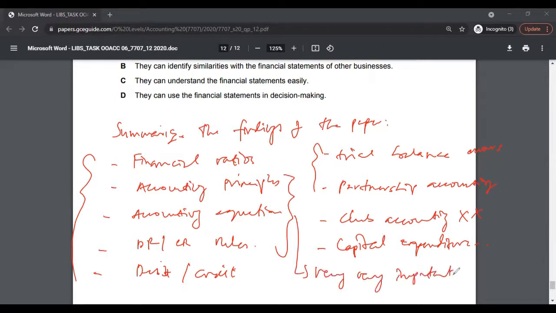Having an understanding of how to make accounting entries is really important. And the accounting principles, because they will always be tested. Another topic was provision for doubtful debts, the entry of provision for doubtful debts. So these topics are important.